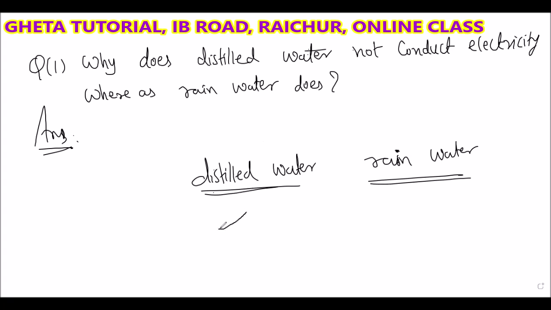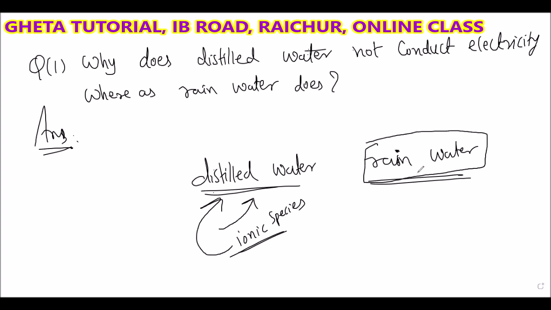In this water, in the laboratory, they remove all the ionic species. Whatever ions are present in this distilled water, all the ions will be removed by some process. So this distilled water is free from ions. It does not contain any ions. But rainwater contains a lot of ions.